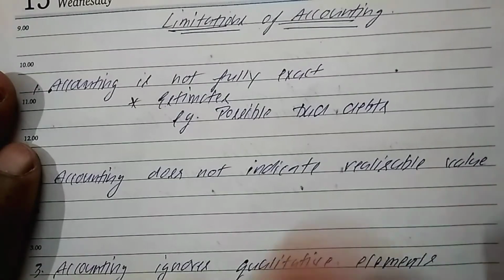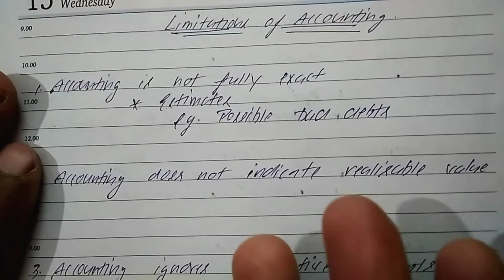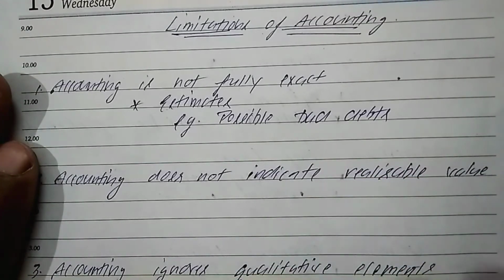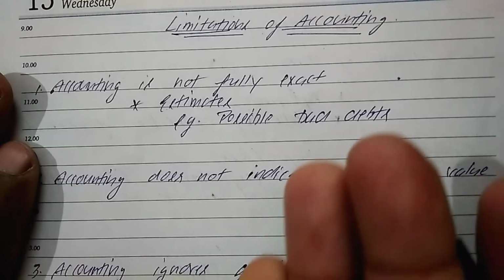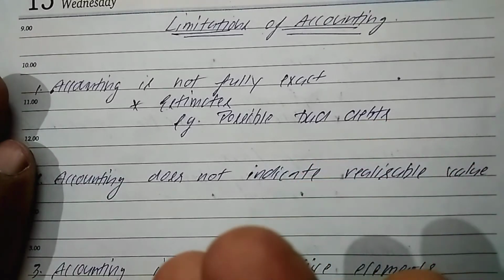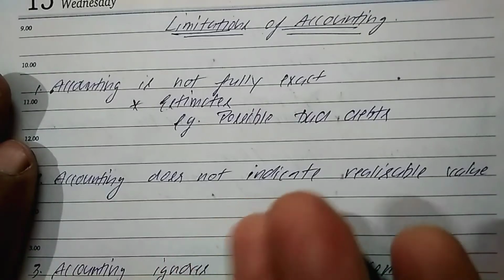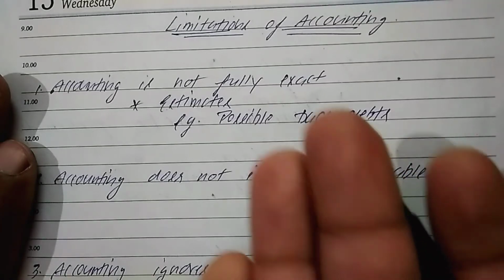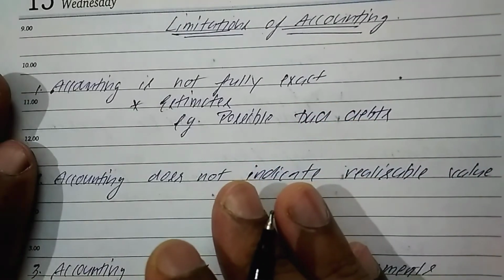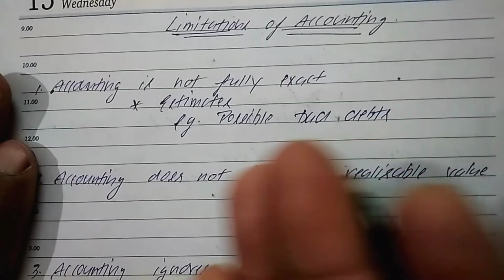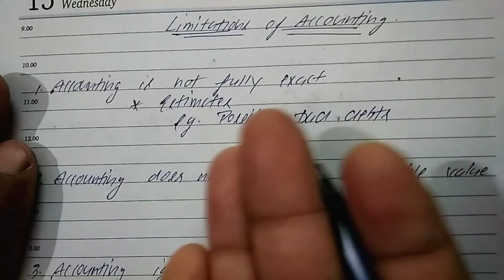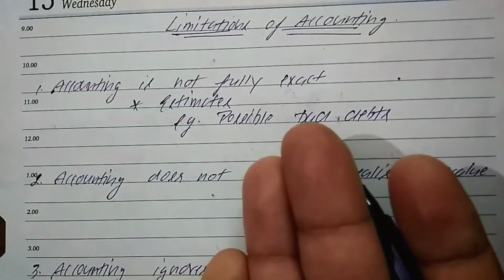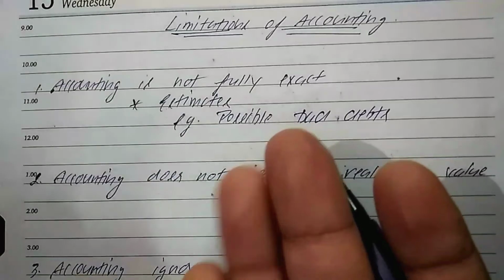What do you mean by bad debts? These are those people who are not able to pay their money on time, right? Like we sold goods on credit to someone and they are not able to pay on time. The company needs to make a provision for how much money will fall under bad debts. So you can't say that all the information is exact. Accounting information is dependent on certain estimates. I hope this point is clear.